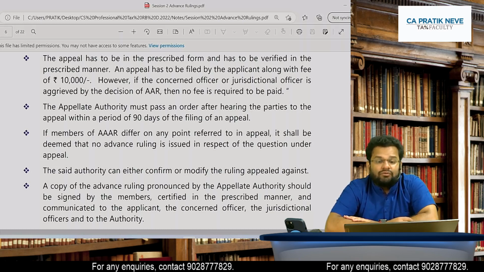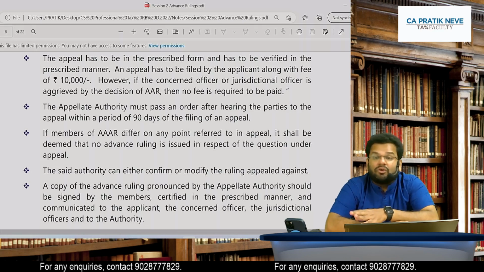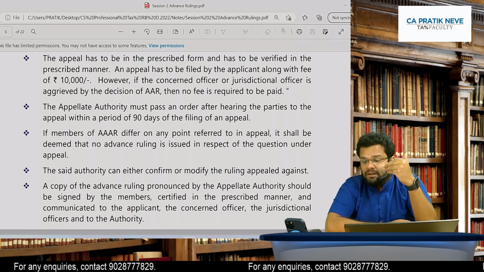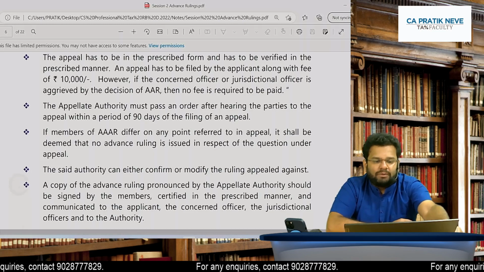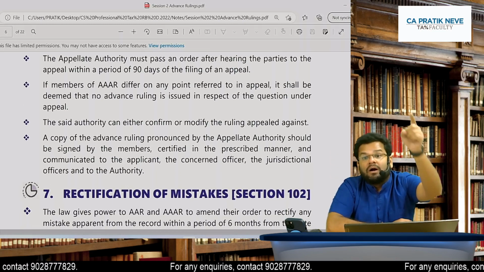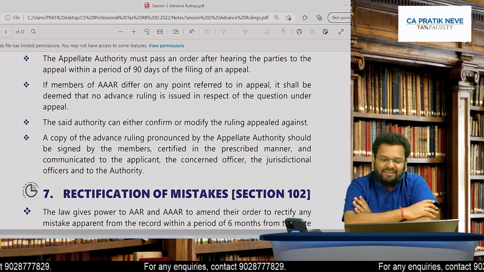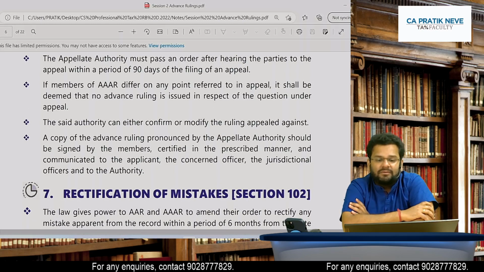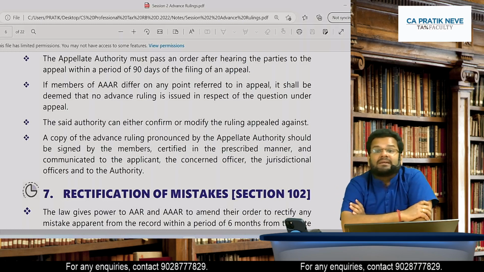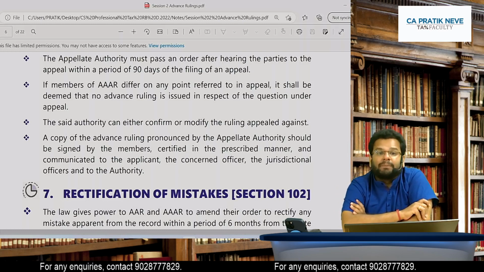Of course, if the concerned officer or jurisdictional officer is aggrieved by the decision of AAR, if it's an appeal going from the department side, then there are no fees to be paid. And now, the appellate authority should give a decision. Within how many days? Within 90 days of filing of appeal. Agreed?